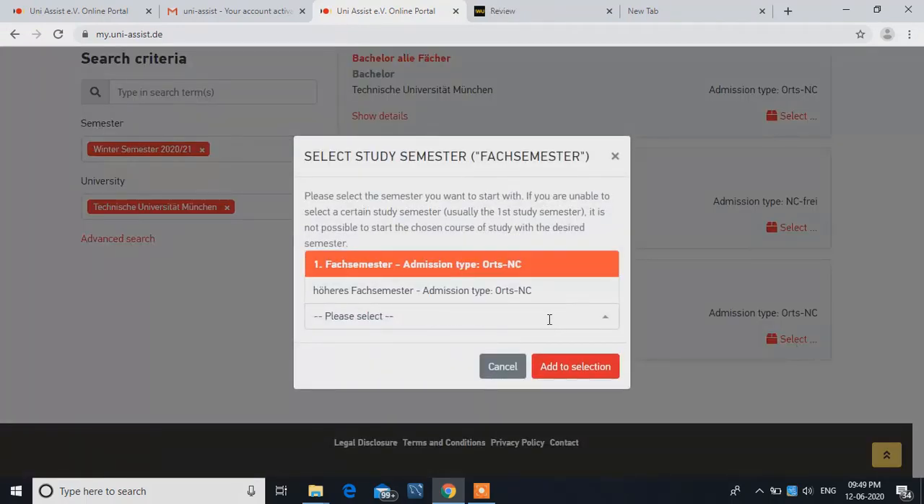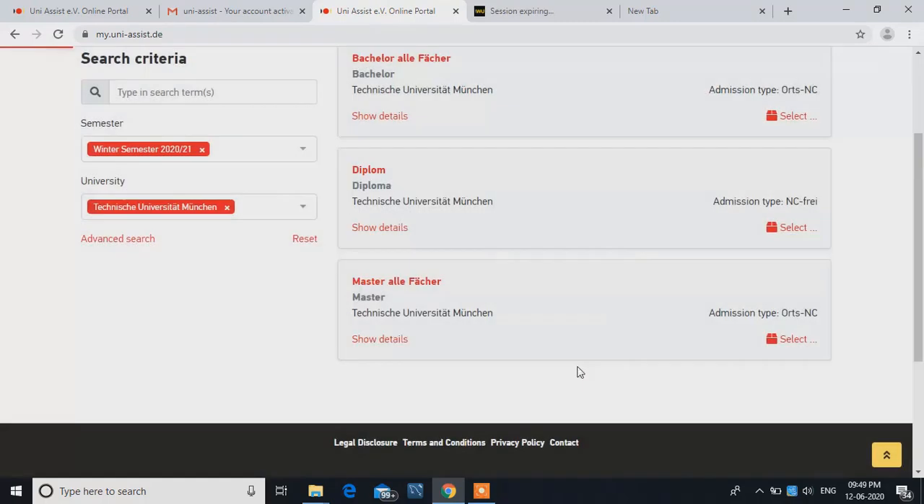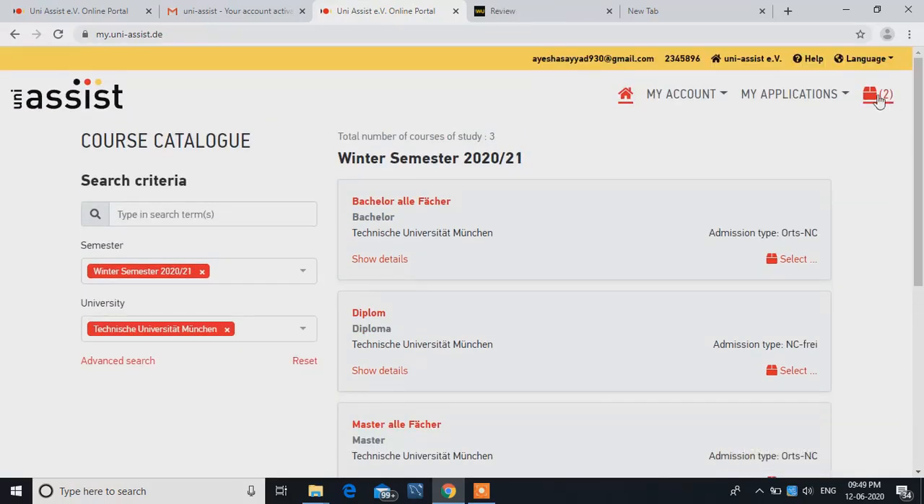Now over here, you have to keep it as it is. First semester, admission type, OTS NC, and add to selection. So when you click add to selection, it shows here the course of study was added to your selection list. So here you can see this is the selection list, or in other language I would say this is a cart, just like your Amazon or Flipkart.